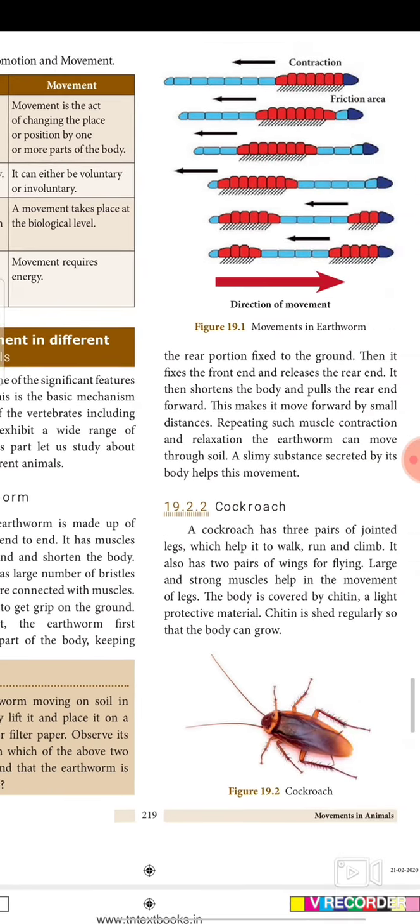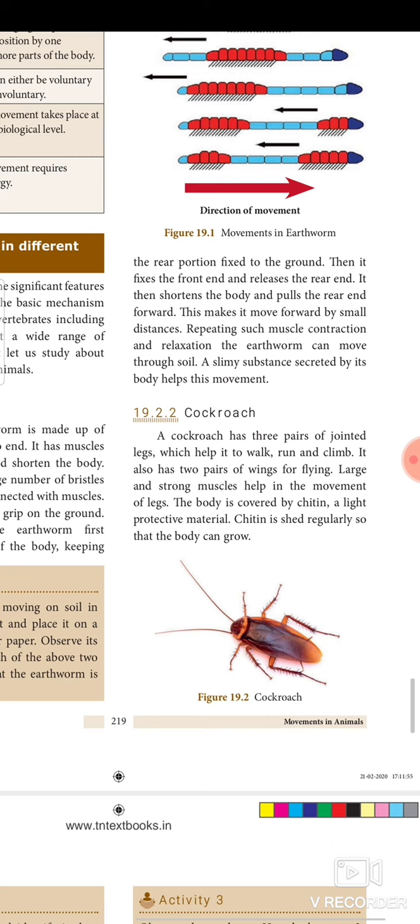Next, we need to see about cockroaches. A cockroach has three pairs of jointed legs which help it to walk, run, and climb. It also has two pairs of wings for flying. Large and strong muscles help in the movement of legs. The body is covered by chitin, a light protective material. Chitin is shed regularly so that the body can grow.